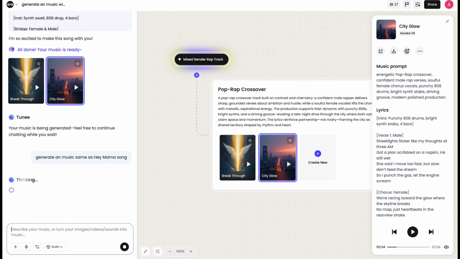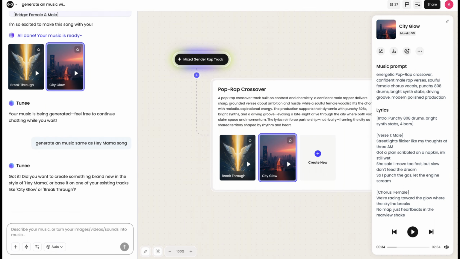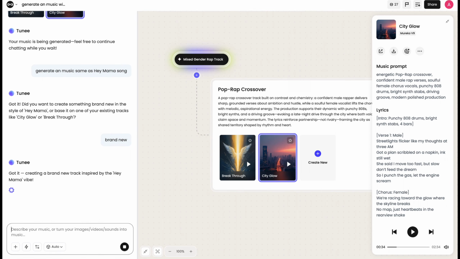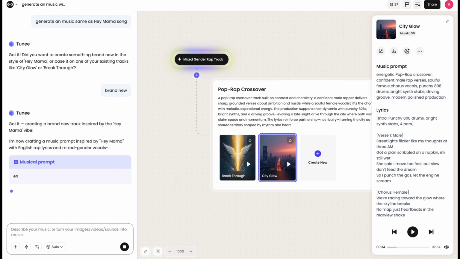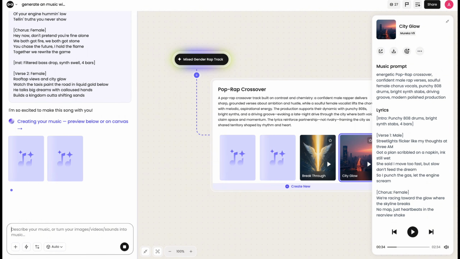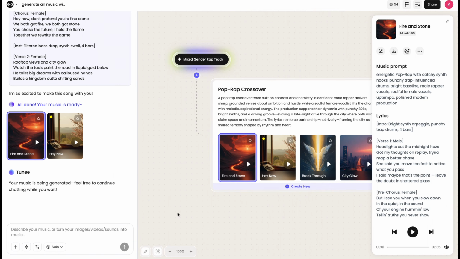Then I click generate. Now it asks whether I want to reuse the previous lyrics or create completely new lyrics. I'll choose brand new. After that, Tunee Music Agent handles everything automatically. It creates the music prompt, generates the lyrics, and starts producing the final track. And within just a few seconds, our new music is ready. Now let's listen to both versions one by one and compare the results.